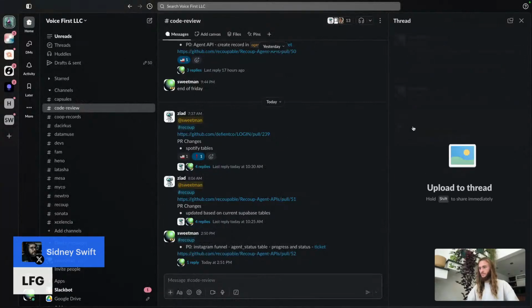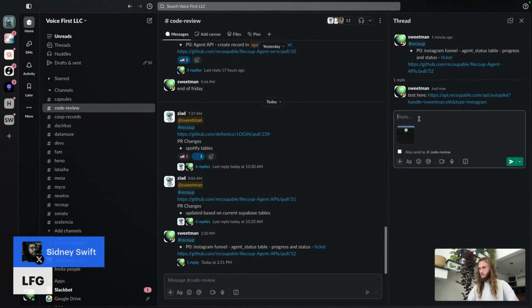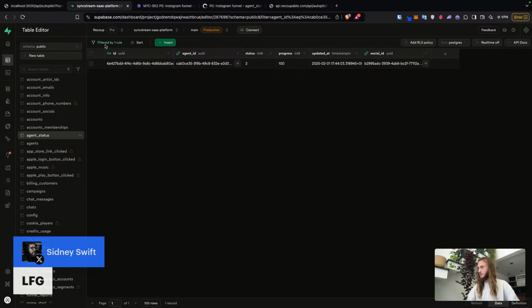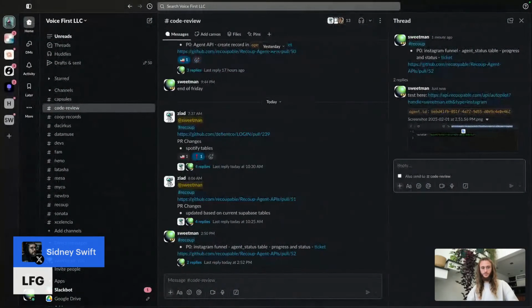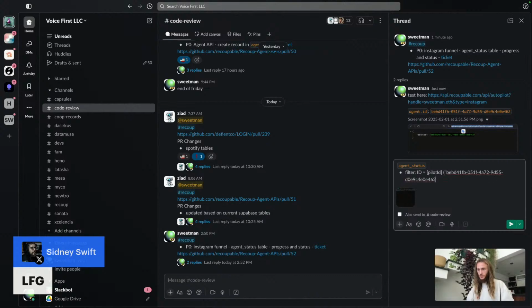You take your pilot ID. Agent.id. Now we can go into here. We can filter by agent ID, delete this, paste it, apply the filter. We're in progress. Agent_status filter ID equals pilot ID, which is that value.